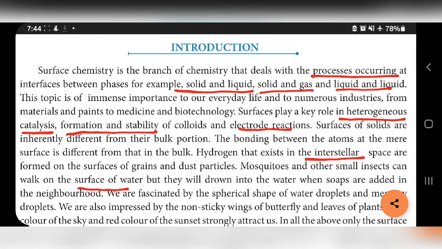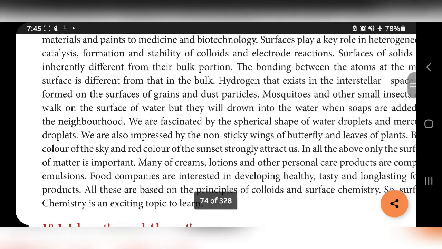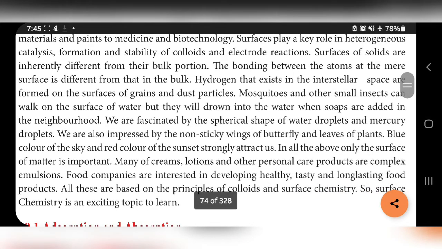We are also impressed by the non-sticky wings of butterflies and leaves of plants, the blue color of the sky and the red color of the sunset. The red color of the sunset strongly attracts us. In all the above, only the surface of matter is important. That is why mosquitoes and other small insects can walk on the surface of water, but they will drown when soap is added.